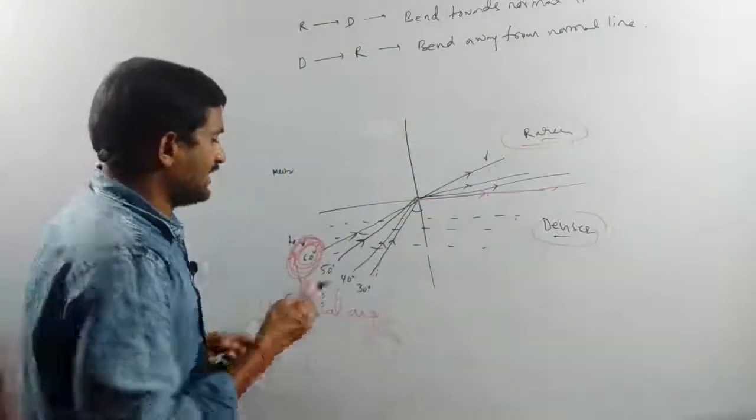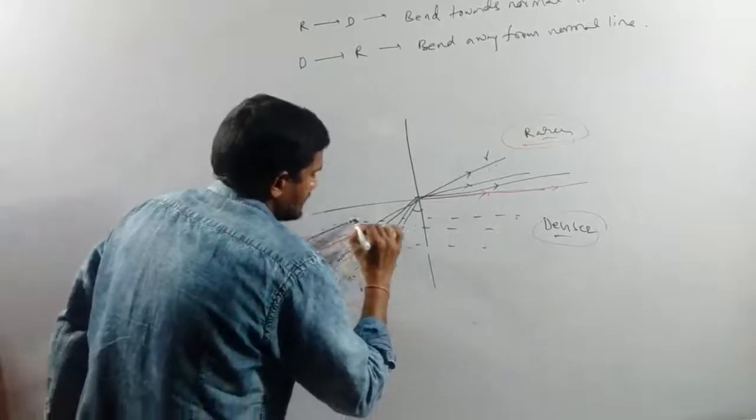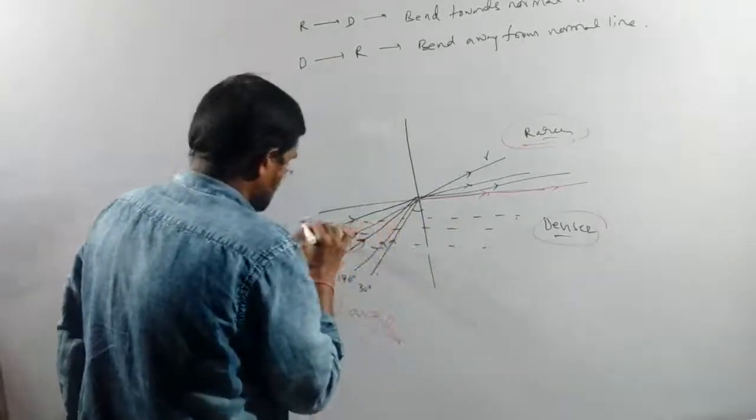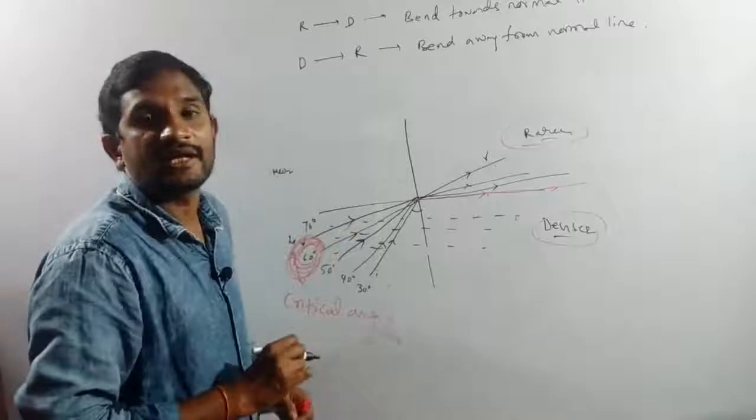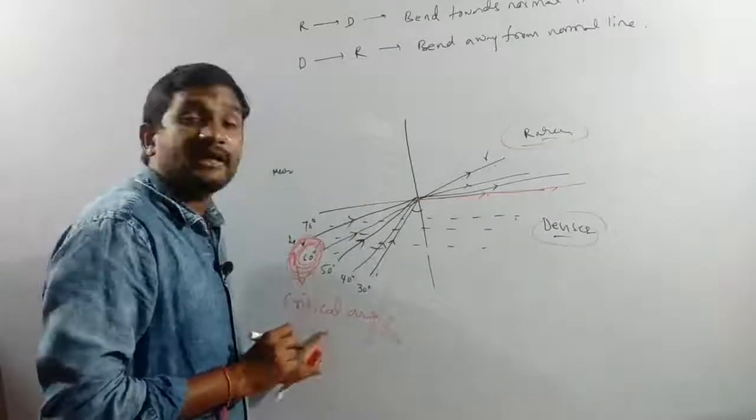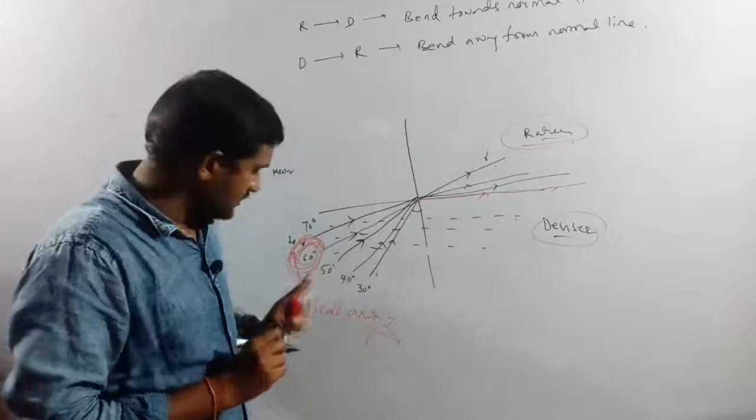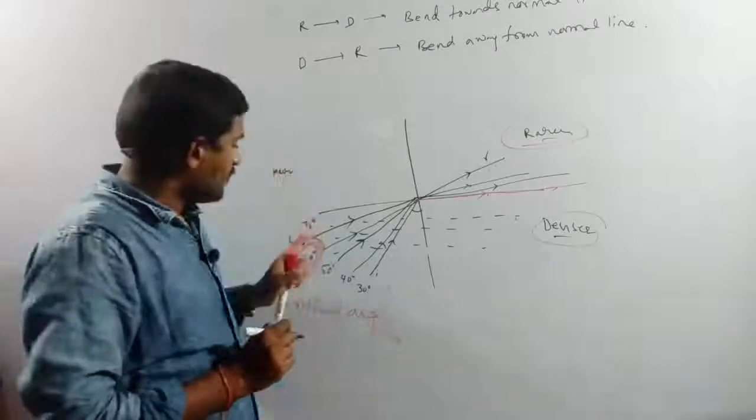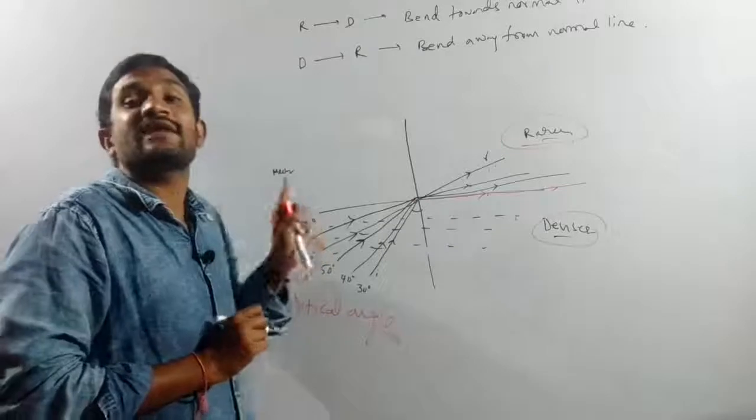Next one more ray I am sending, this is at a 70 degrees angle. How many degrees? 70 degrees angle. That means this 70 degrees is more than the critical angle. The critical angle value is only 60 degrees, but this value is more than the critical angle.